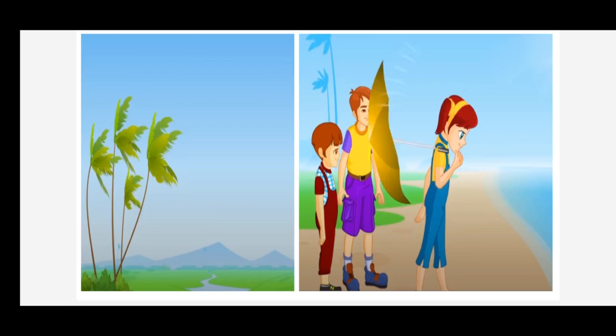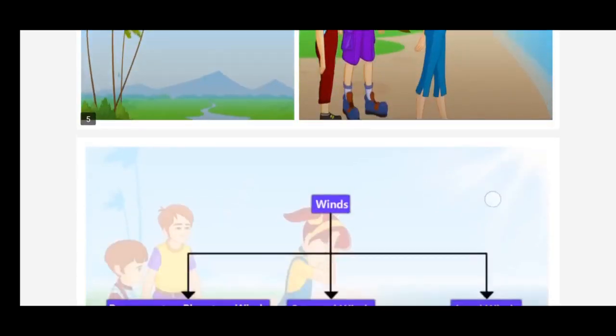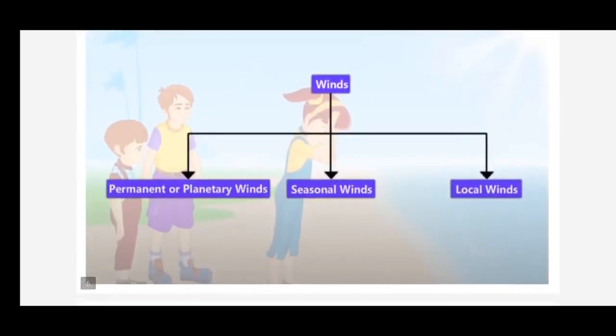Yes, I think so. So, winds are broadly classified into three types: permanent winds or planetary winds, seasonal winds, and local winds. I repeat, permanent winds or planetary winds, seasonal winds, and local winds. So, let's see them in detail.